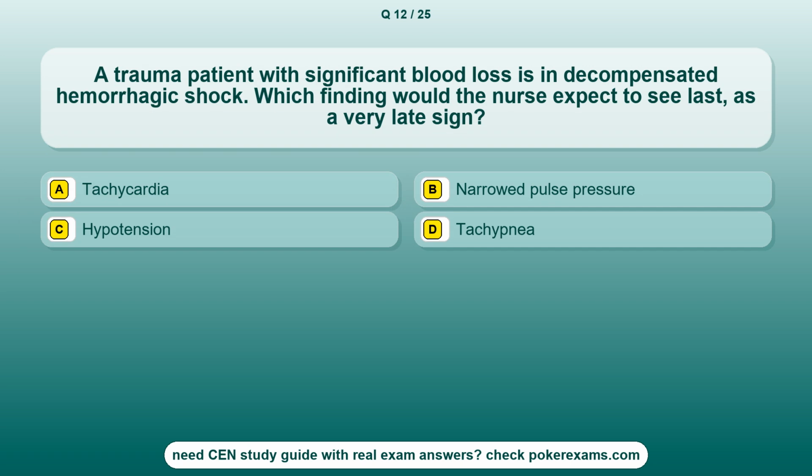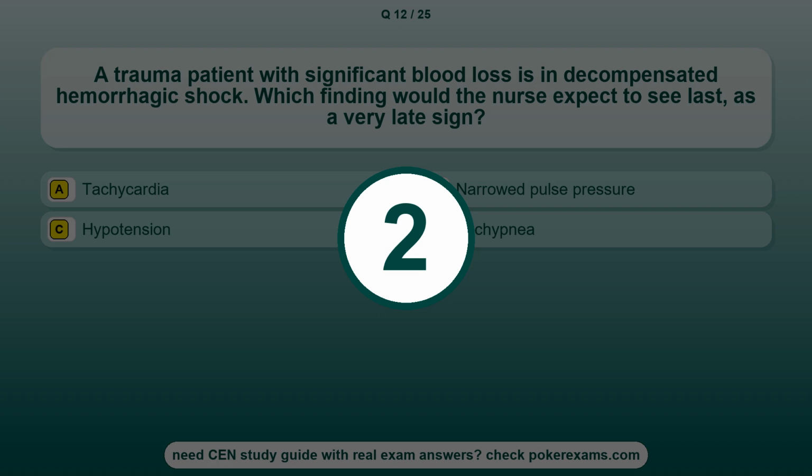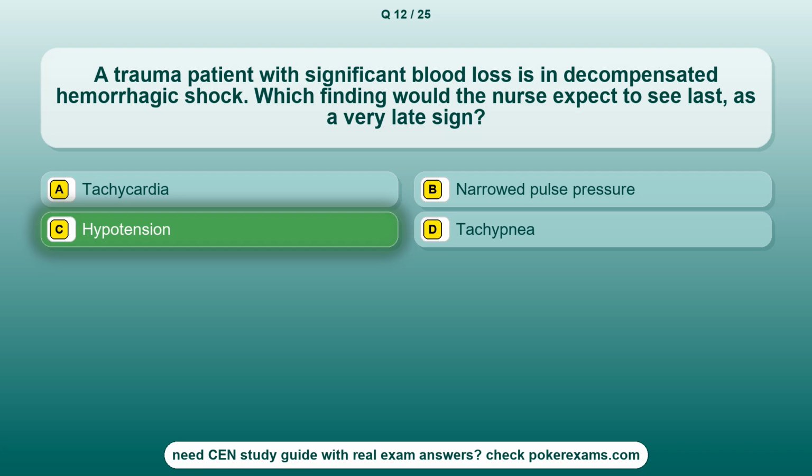Question 12. A trauma patient with significant blood loss is in decompensated hemorrhagic shock. Which finding would the nurse expect to see last, as a very late sign? Option A, tachycardia. Option B, narrowed pulse pressure. Option C, hypotension. Option D, tachypnea. The correct answer is option C, hypotension.